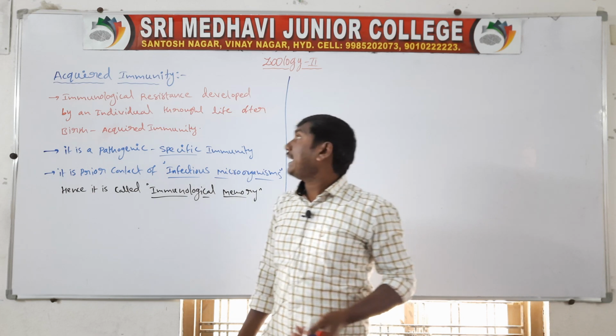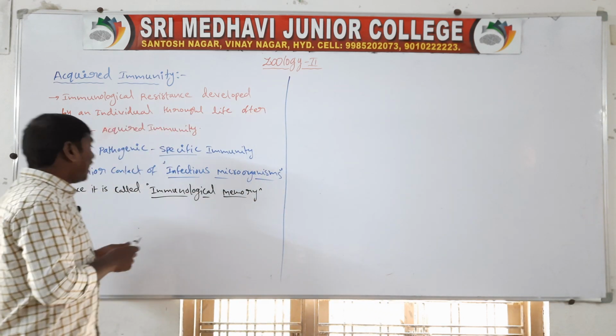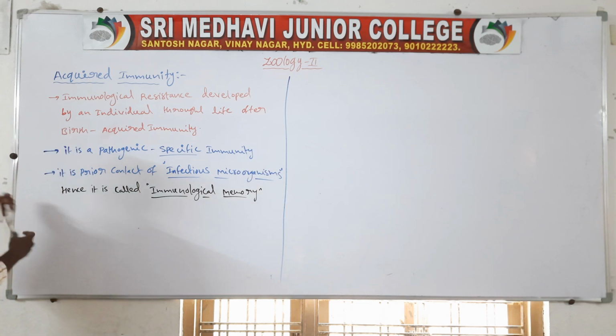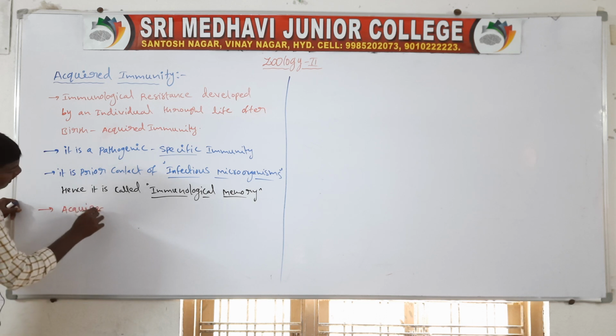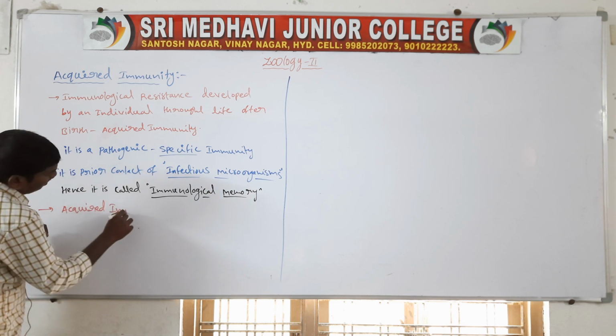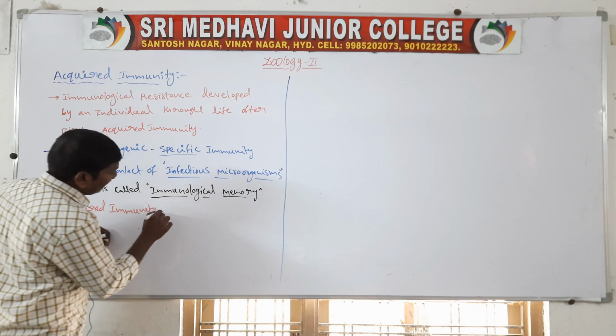Next, acquired immunity varies from one person to another.